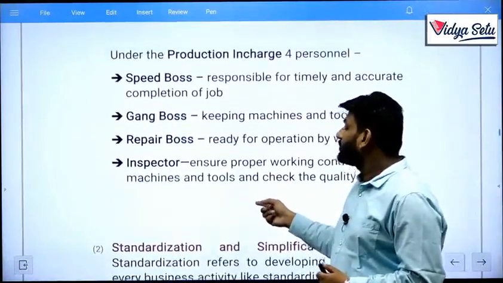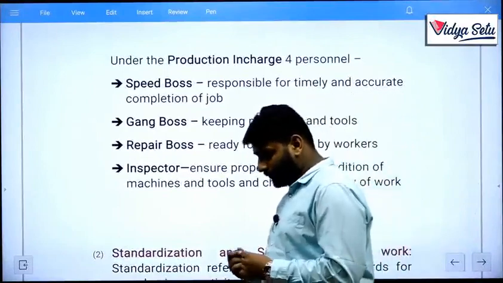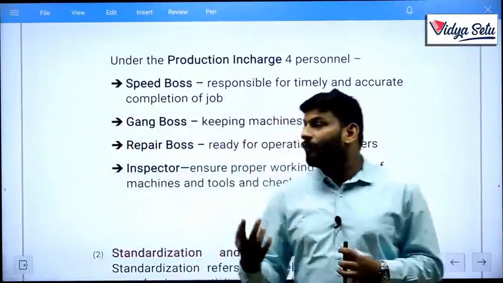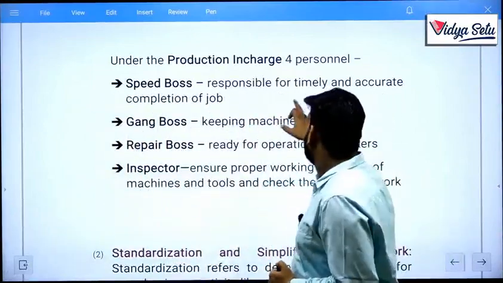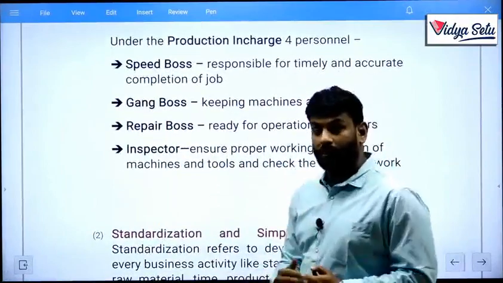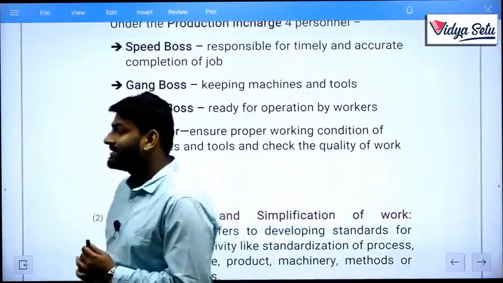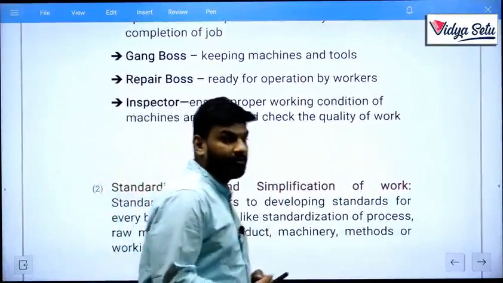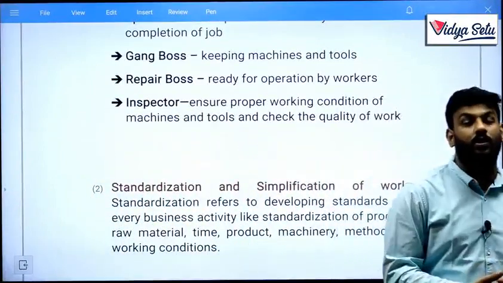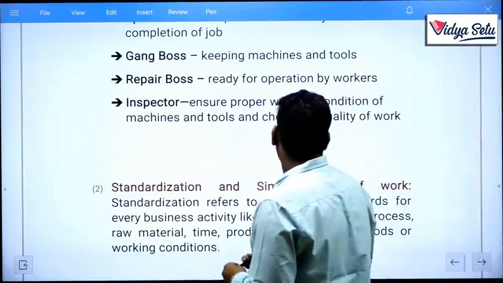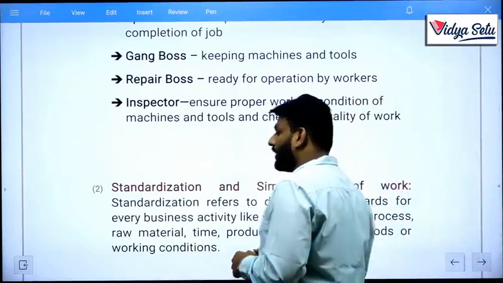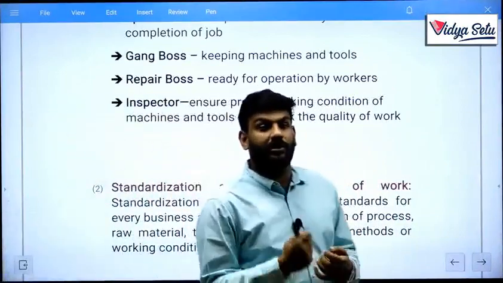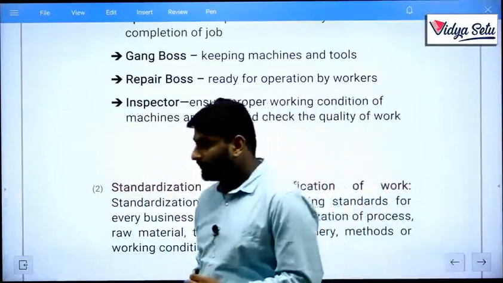Next is all about production in charge. What is production in charge all about? There are four personnel. First one is speed boss, who is responsible for timely and accurate completion of the job. Then gang boss, keeping machines and tools in an active position. Then repair boss, making them ready for operation by workers. He is used to check that machines are working or not. Thereafter, inspector ensures proper working condition of machines and tools and checks the quality of work. He will check the machines, proper quality of workers, as well as ensure that the work is done on time or not. Clear, my friends?